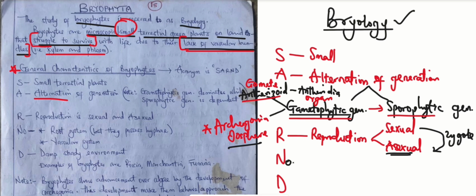So the next one is N. N, we are supporting it with O, which is no. All right. So what are those things that are absent there? Number one, they do not possess a root system. And we've said that before because they belong to the cryptogams, and cryptogams are seedless and flowerless. Not just because of that, they also belong to the non-vascular plants. Another thing they do not possess is the vascular bundles. And when we say they do not possess vascular bundles, it means they do not have phloem and xylem tissue. Okay, I think we've mentioned that before.